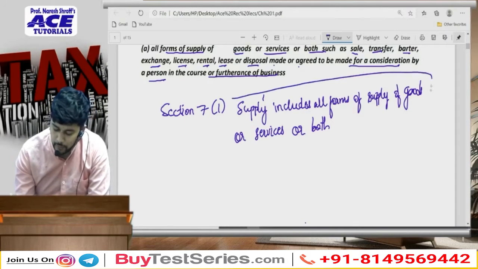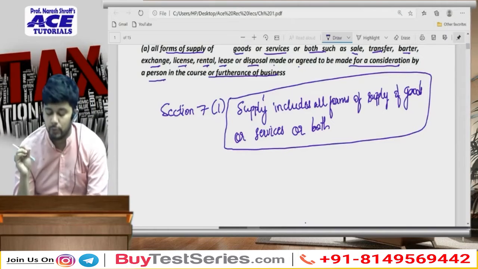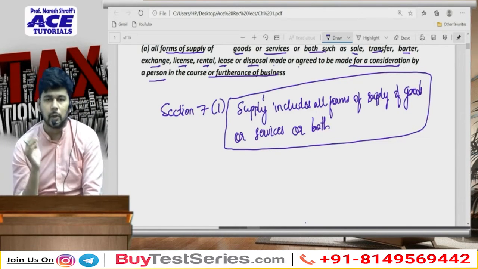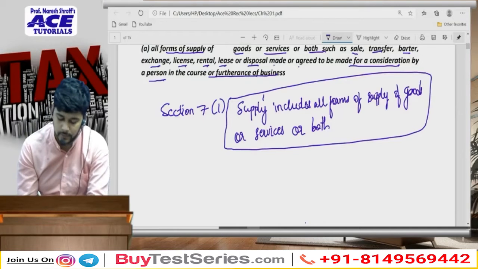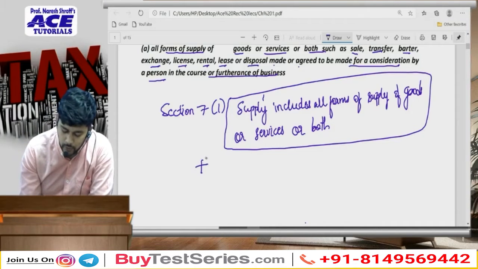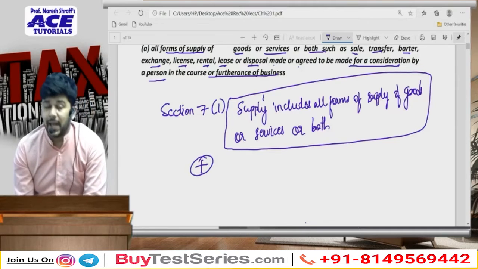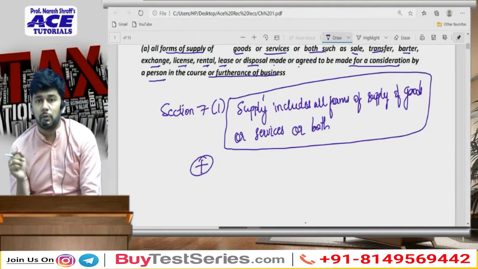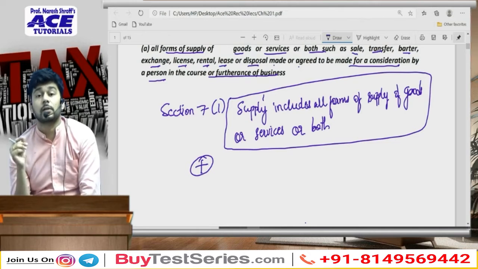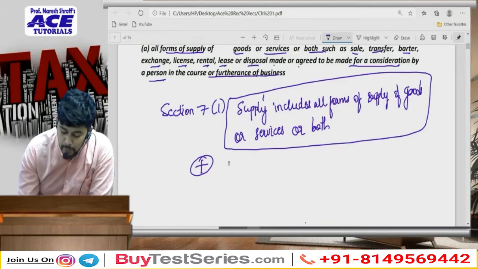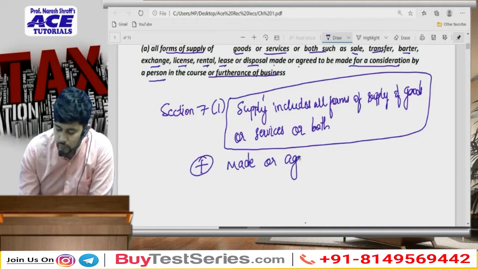So one very important thing is that whatever scope has been given, it is with respect to goods as well as services. So supply includes all forms of supply of goods by way of sale, exchange, transfer, barter, license, rental, lease or disposal, which is made or agreed to be made.